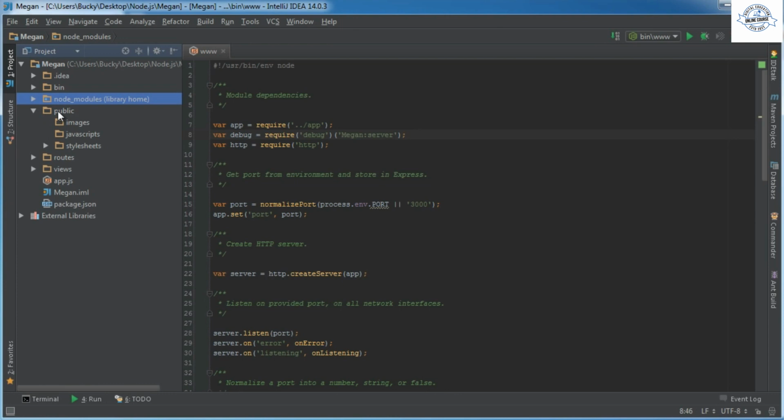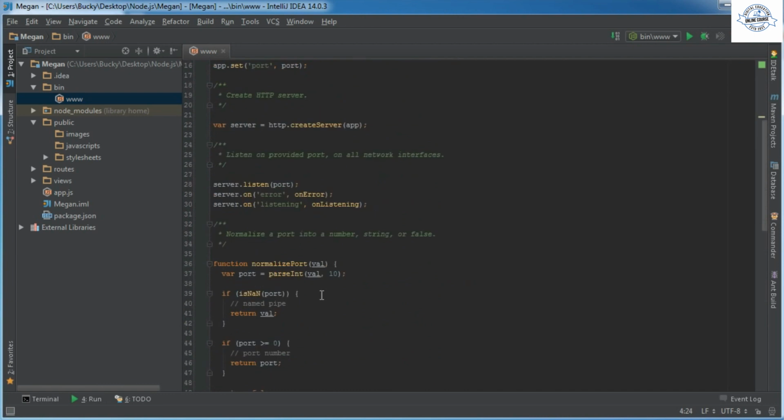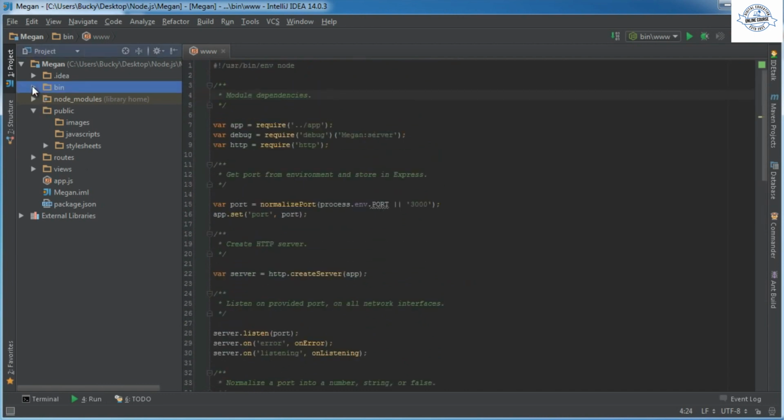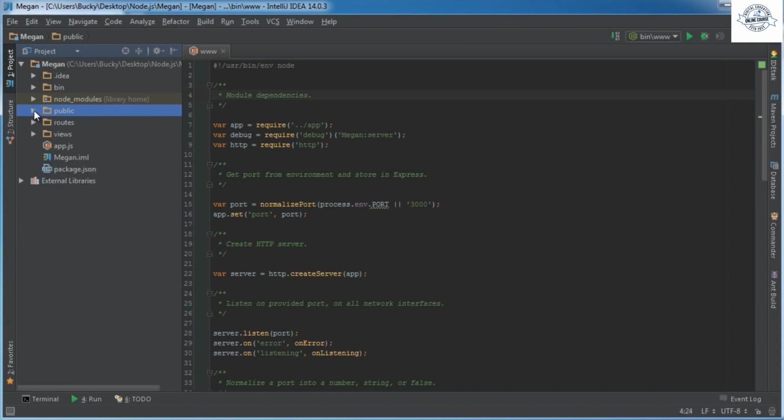Now public, this is essentially files that the users are going to be able to access. So this is going to be all of your images, your JavaScript, your style sheets, all that stuff. So anything for the public, not directly related to your server files, because obviously you don't want to give every user access to those files. So again, anything that the users are going to be able to access goes in public.